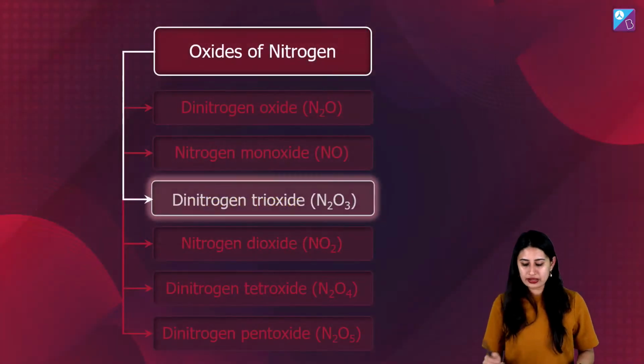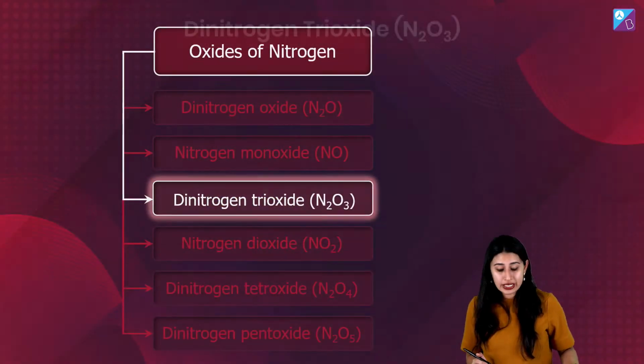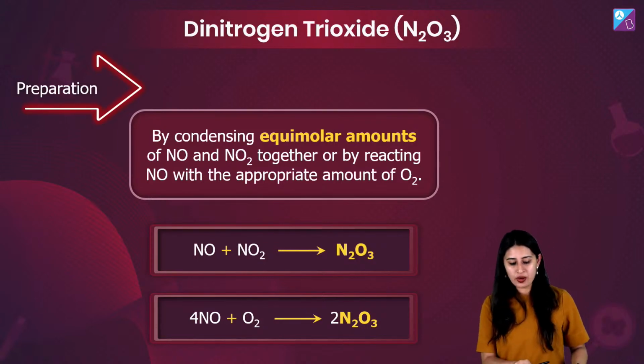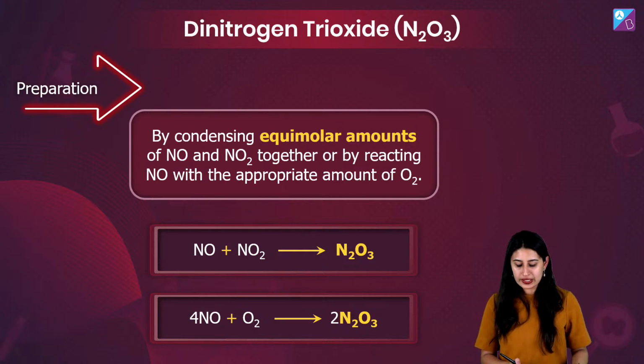Right? Okay. Now, if I talk about N2O3, let me tell you, by condensing equimolar amounts of NO and NO2 together, you can make this N2O3. Or you can simply oxidize this NO to N2O3.